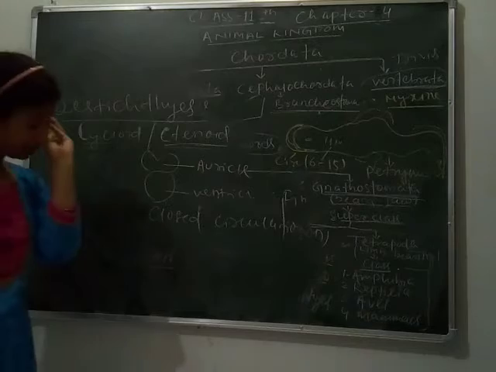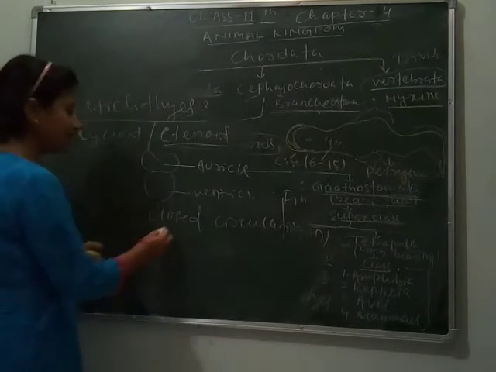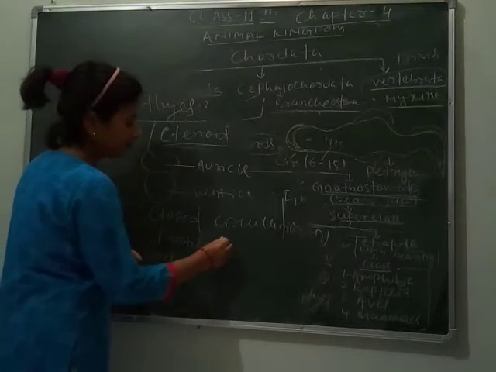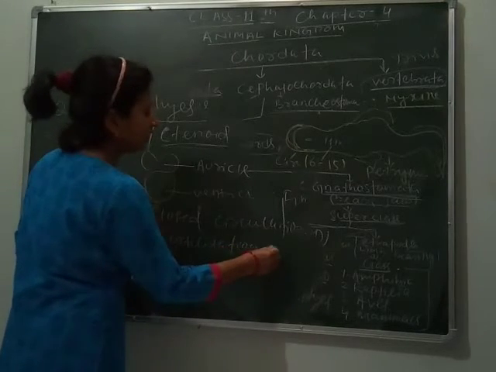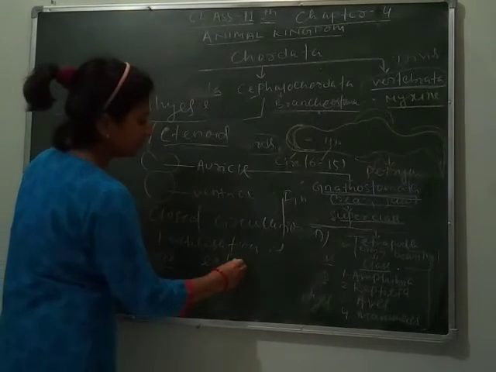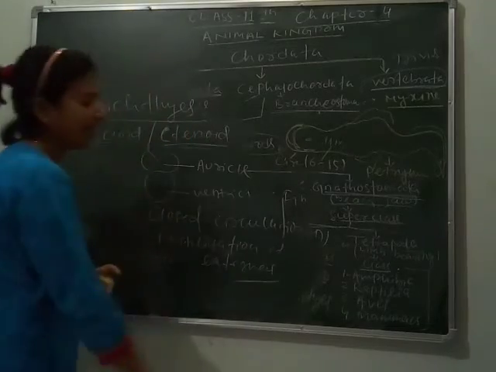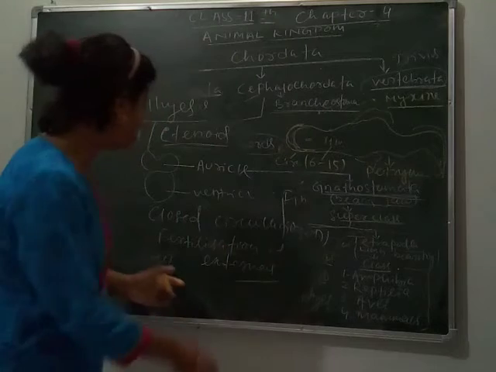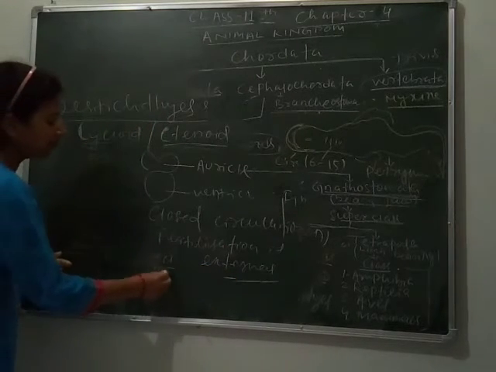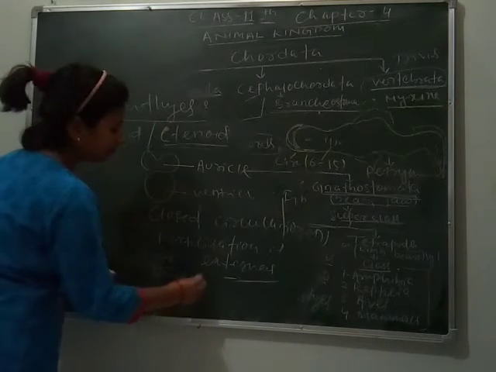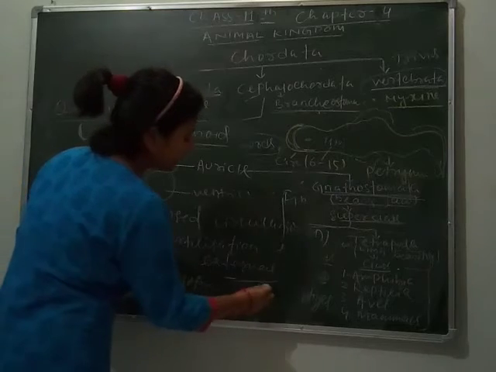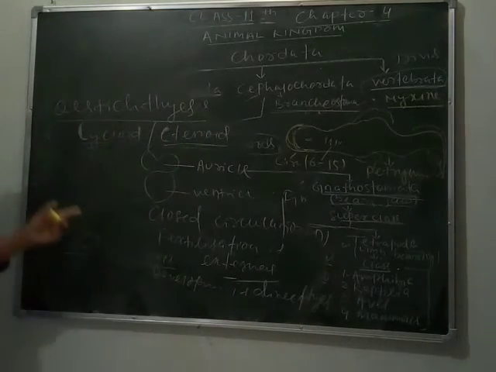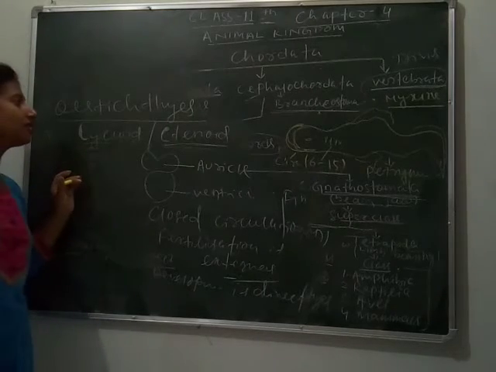Fertilization is external. They are oviparous. Fertilization is external, meaning the female and male gametes are released into the water body and fuse to form the zygote. Development is direct, meaning it develops directly or matches with the adult. So here are some common characters of osteichthyes.